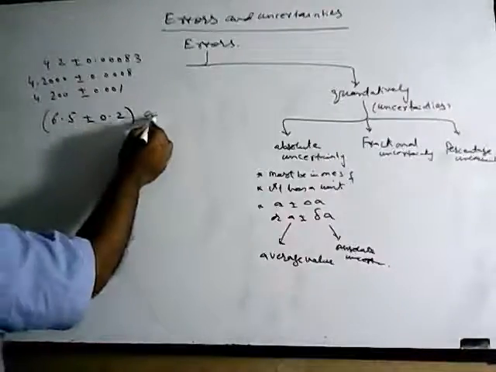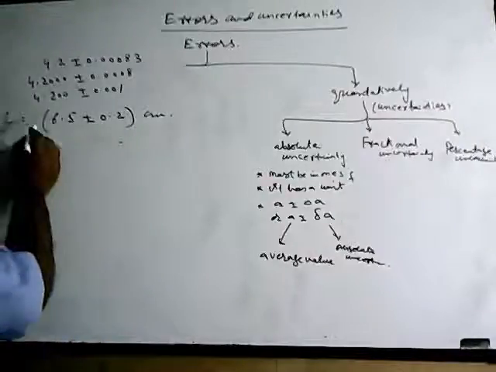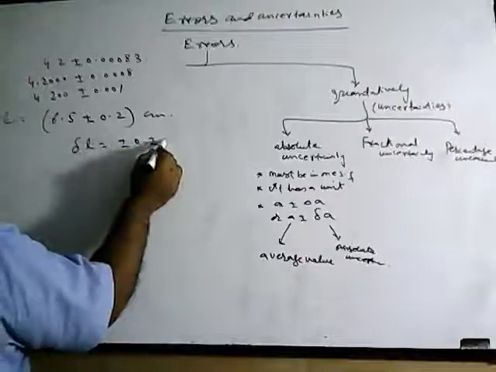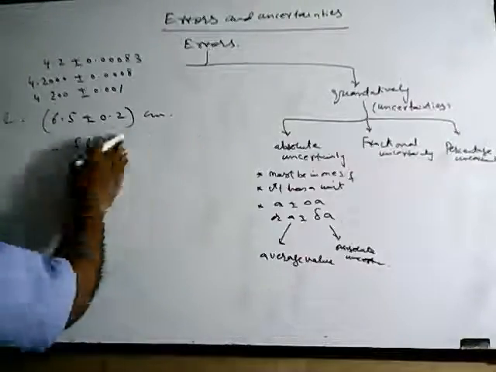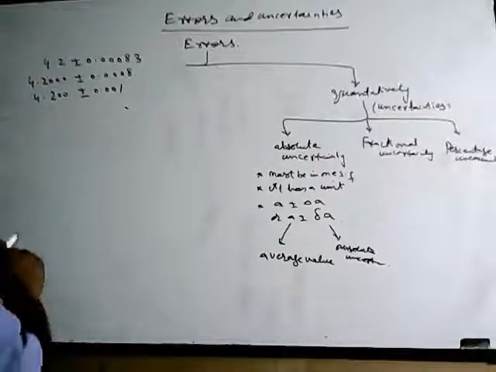Then what is the absolute uncertainty? Absolute uncertainty here is, suppose this length. So the absolute uncertainty in length is plus minus 0.2 centimeters. And if a tens power or something is also there, then it also accompanies the absolute uncertainty.